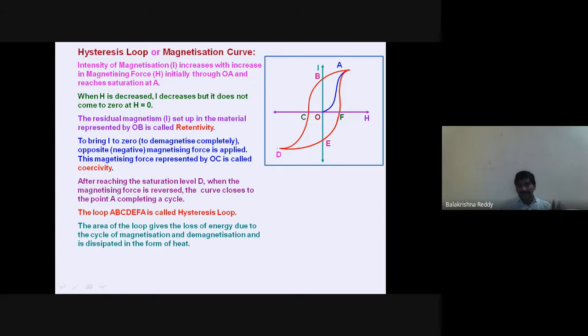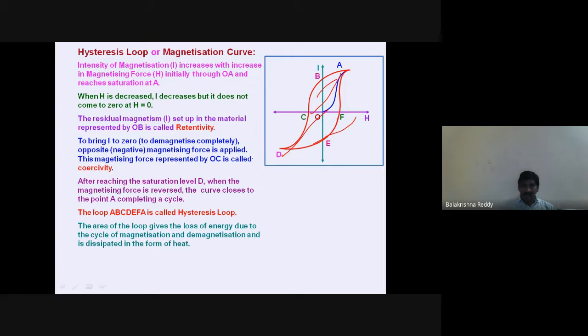So it is completely giving a loop for us. When you are studying the characteristics of any magnetic material, while it is magnetizing as well as demagnetizing, if you note points at each and every stage, then we will obtain a graph in the form of a loop. This loop we call the hysteresis loop. Here A, B, C, D, E, F, A is called the hysteresis loop. The area of the loop gives the loss of energy, whatever total area is there.